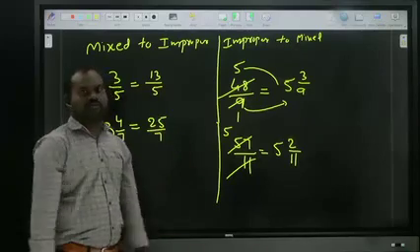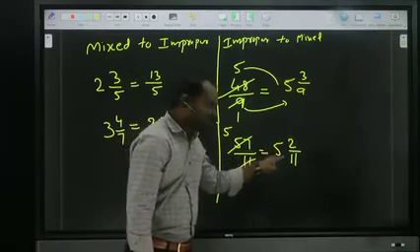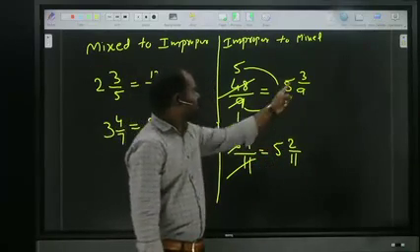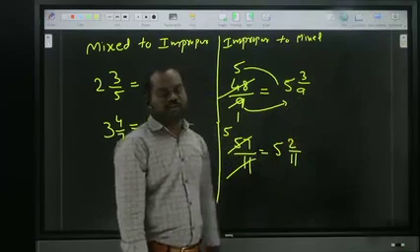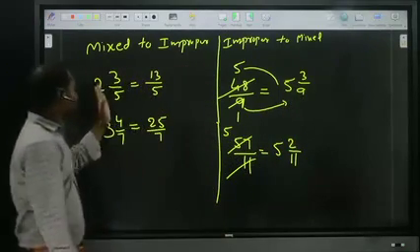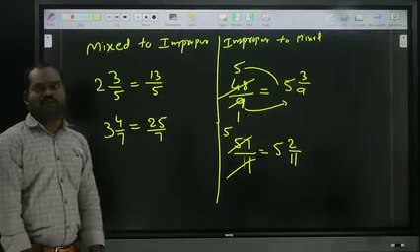Two kinds of conversions. If any cancellation is there, we can do it. No problem. Here we can cancel 3 ones, 3 threes. No problem. We can cancel. Is it clear? Right. Now we saw two conversions, mixed to improper, improper to mixed. Right. Now next.